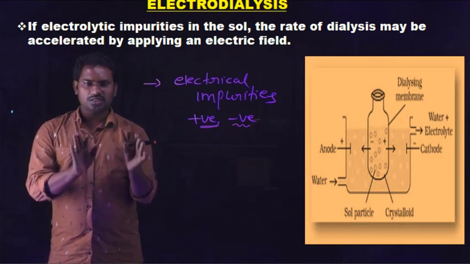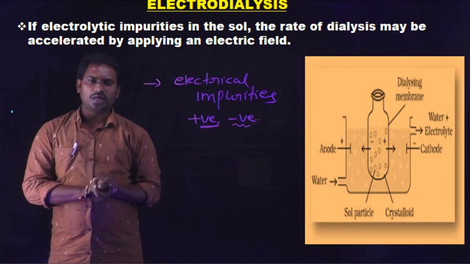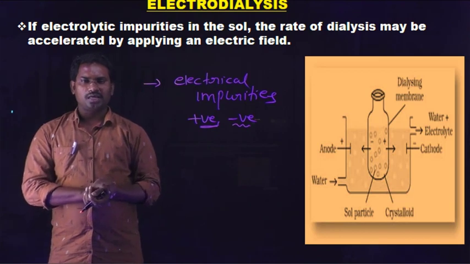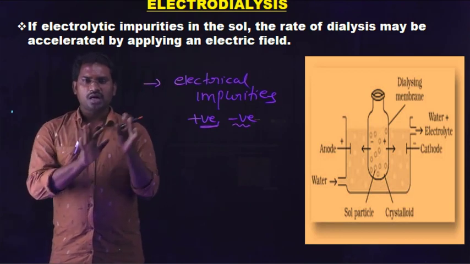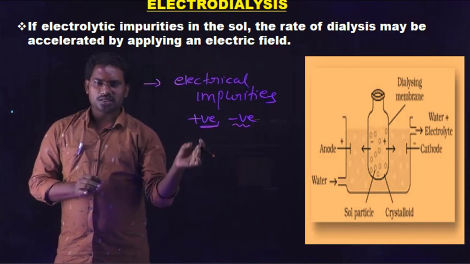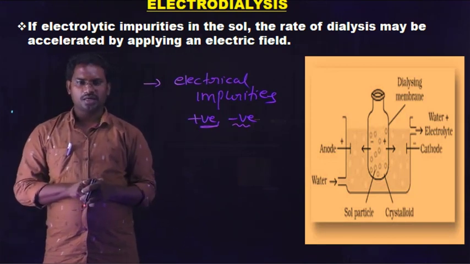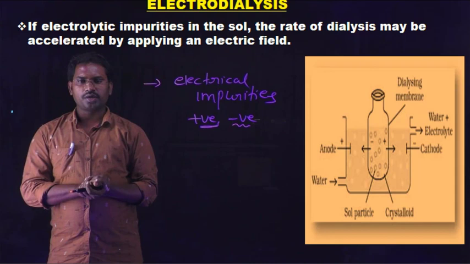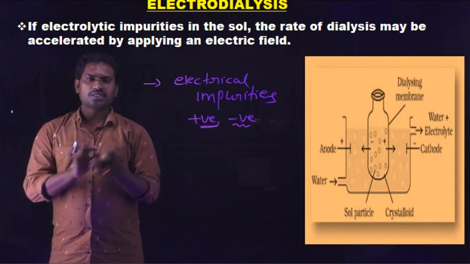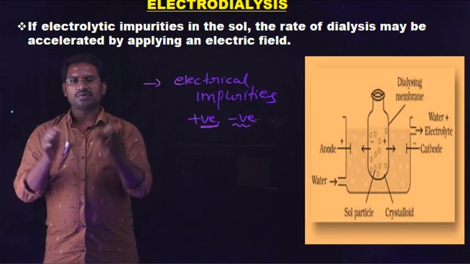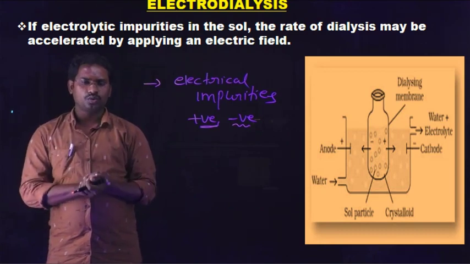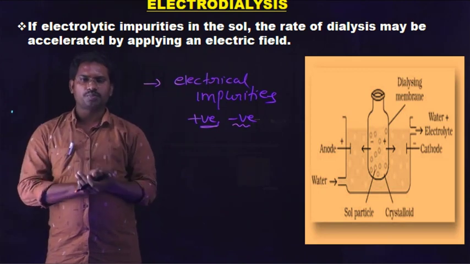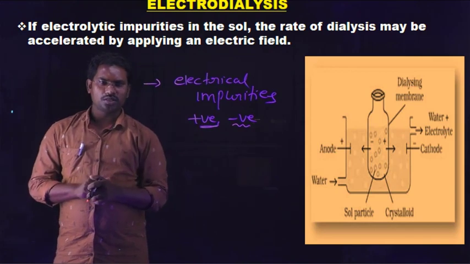Electrodialysis is a very fast process compared with the dialysis process. Dialysis is very slow compared with electrodialysis. The main difference is that the process is accelerated by applying an electrical field. If any electrical ions, positive or negative, are present as impurities, when the electrical field is applied they reach the opposite electrode. Therefore finally the electrical ions present in the colloidal solution are separated.